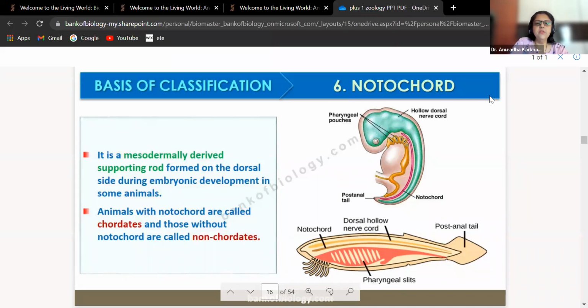What is the difference between nerve cord and notochord? Hollow dorsal nerve cord is where the neural signals pass, and the notochord is going to be your supporting system. Our notochord is modified to form the spinal cord. Okay?